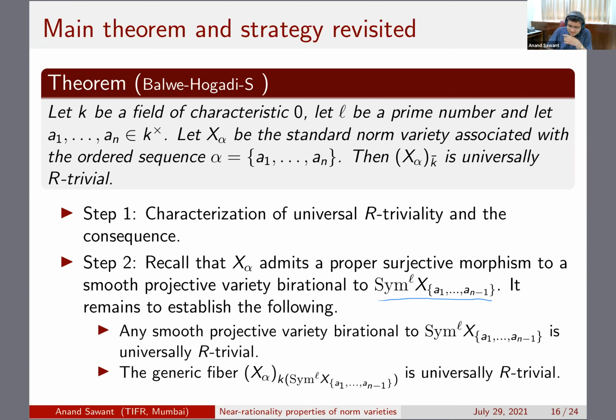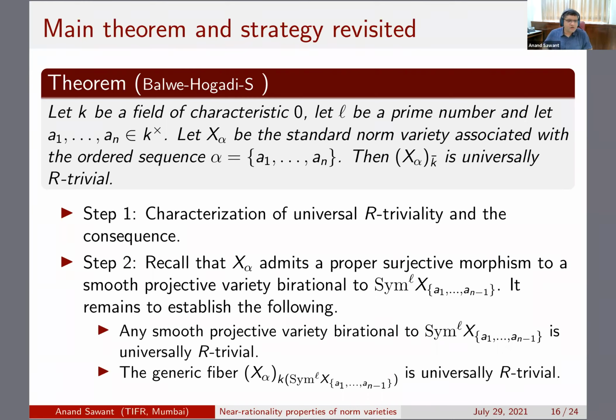But the catch here is that this guy is singular. So although you can show that this is universally R trivial, it doesn't help us much while showing that a smooth projective variety birational to it is universally R trivial. But of course, it also means that you just have to find one smooth projective model of sim L that is universally R trivial, and then you will know it for everything else. So that's what we do.